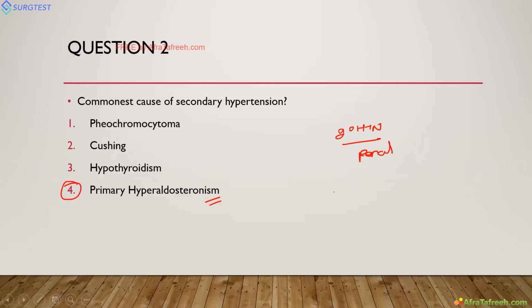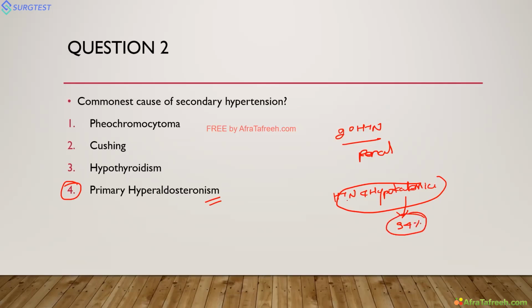We think that only hypertension and hypokalemia should be present. Hypertension and hypokalemia, at that time we suspect primary hyperaldosteronism, but hypokalemia in primary hyperaldosteronism is present in only 34% of patients. Even with normokalemia and hypertension, if the patient has secondary hypertension, we should suspect primary hyperaldosteronism. So the commonest endocrine cause is primary hyperaldosteronism.